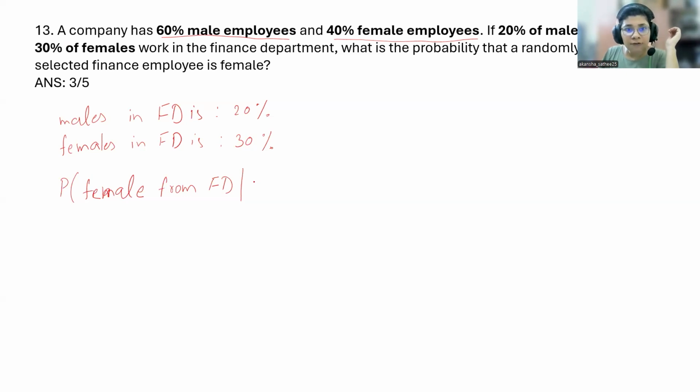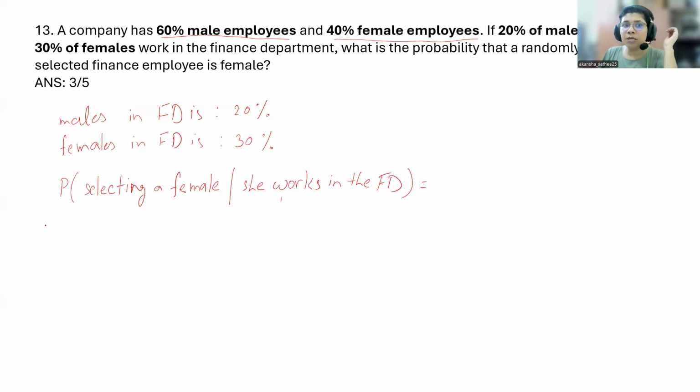Female, given that, okay. No. Here we are interested in selecting a female, given that she works in the finance department.